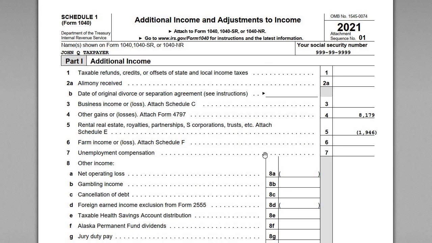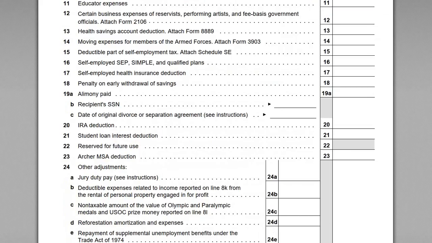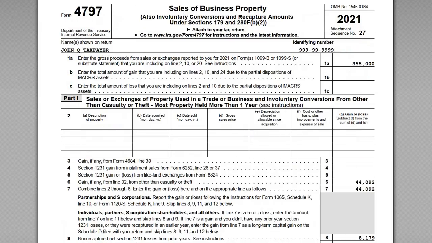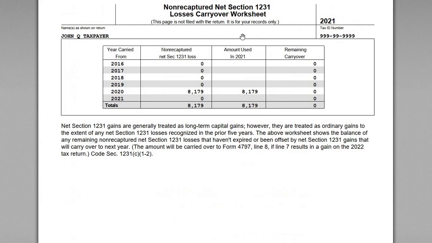Okay, and then just for completeness, we recommend that you still have the 1231 non-recaptured worksheet, where you illustrate that we had a 2020 non-recaptured net 1231 loss of $8,179. And the amount that was used in 2021, this current period, the same amount, $8,179, so we recaptured the whole amount. And the remaining carryover that's going to roll into 2022 is 0.